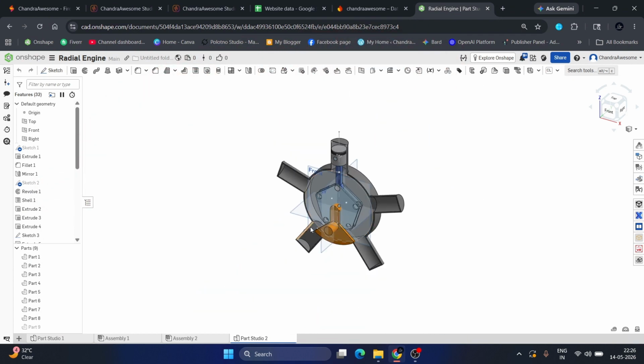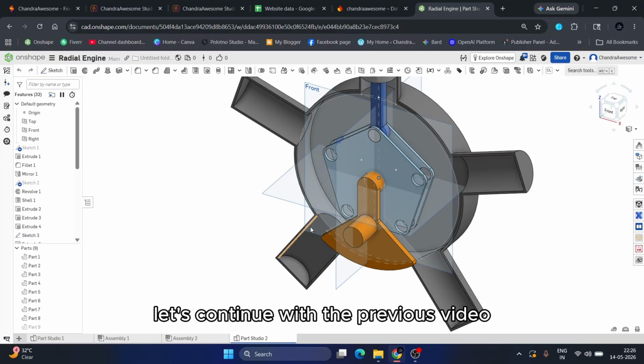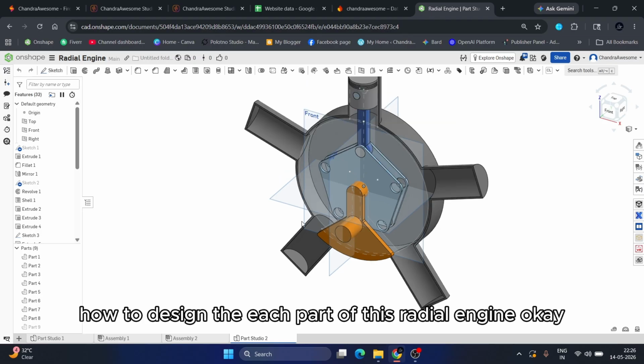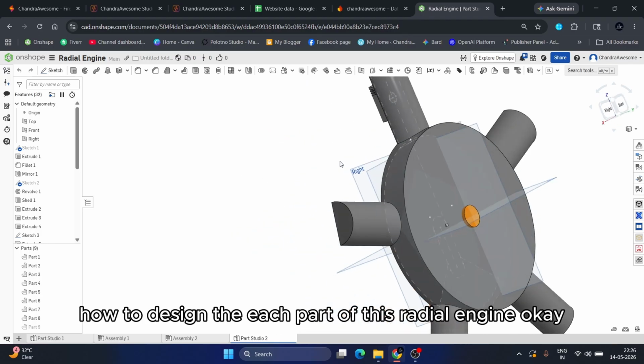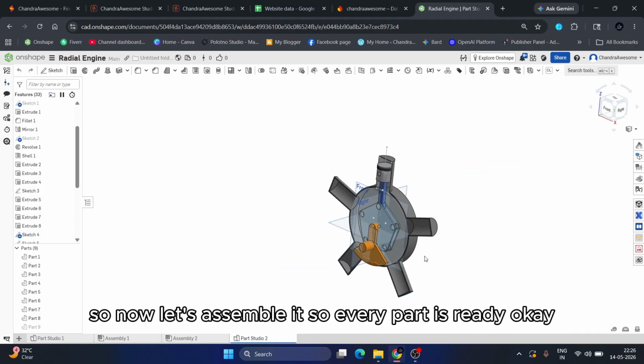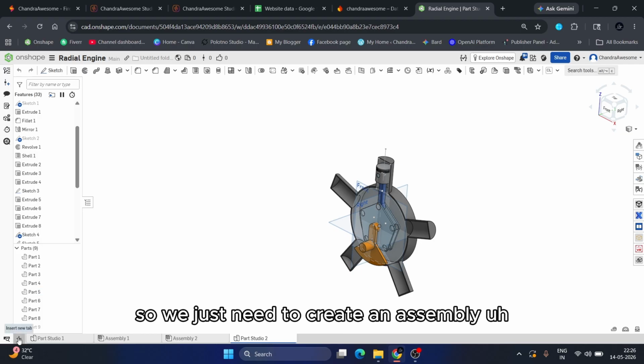Okay, let's continue with the previous video. In the previous video, we completed the design of each part of this radial engine. So now let's assemble it. Every part is ready, we just need to create an assembly.